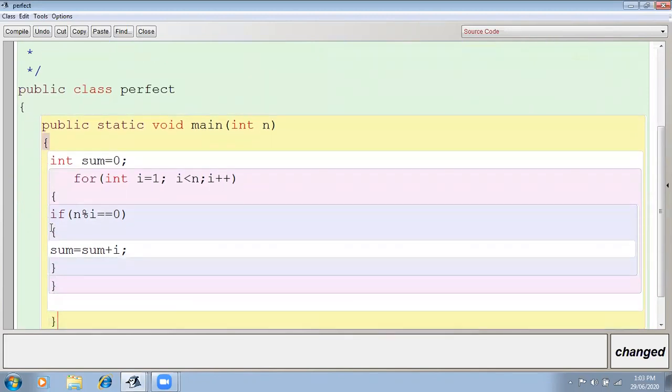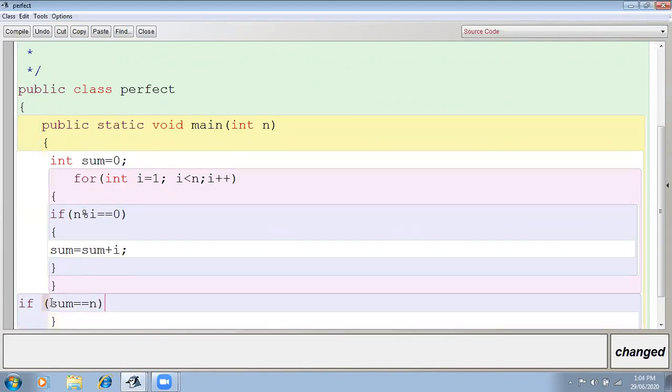Then after ending that loop, I will get the sum of all the factors. Here the loop closes, this is the if close. Then at the last, after ending the loop, I will check if sum equals n. Is this correct? Yes, n. So see, here I have taken n, but till the loop I am not changing the value of n. So n is only the original number and sum is the sum of all the factors.